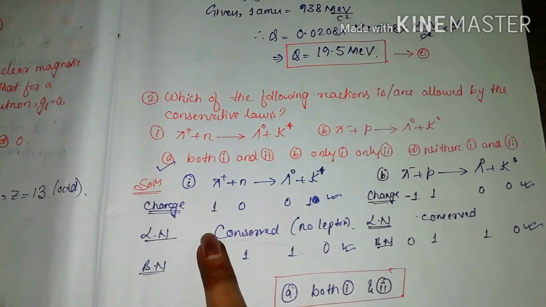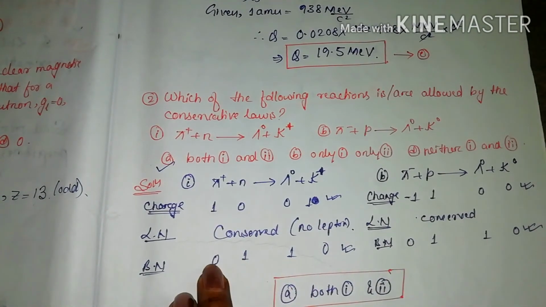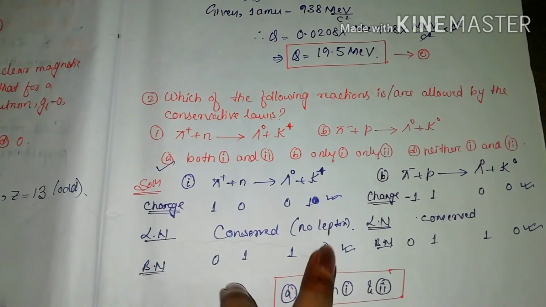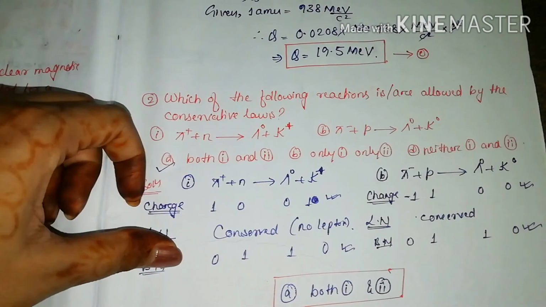Now let's come to the lepton number. The lepton number is conserved because we don't have any lepton here. Now the baryon number here, it's 0, then 1, then 1, then 0. So the baryon number is also conserved. So the first one is allowed by the conservation laws.